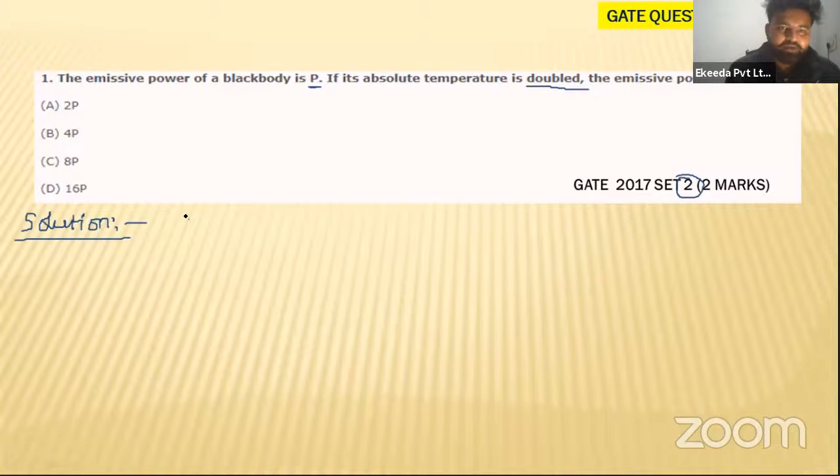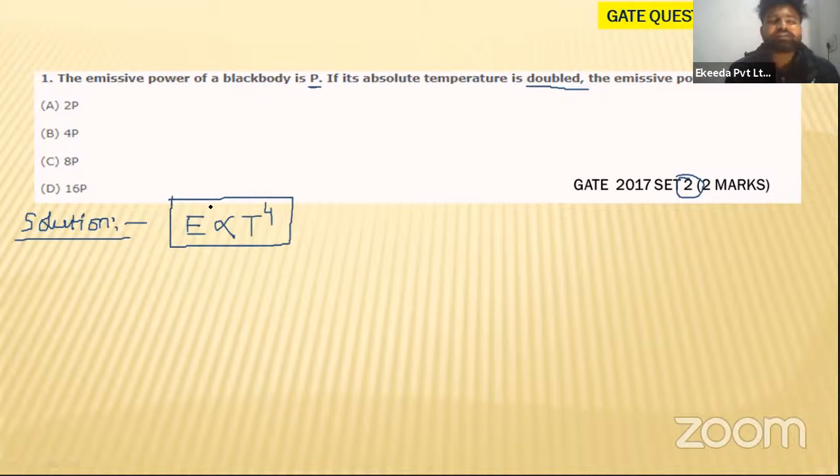The emissive power of any black body is directly proportional to the temperature to the power 4. Simple concept, asking for 2 marks in GATE. Very simple, my dear students. If the emissive power of a black body is given to be P, then P will be directly proportional to T to the power 4.